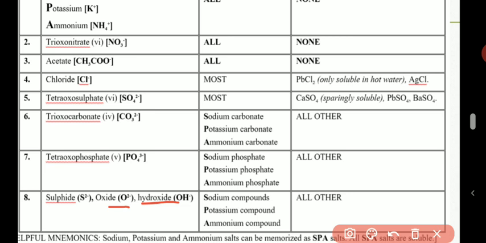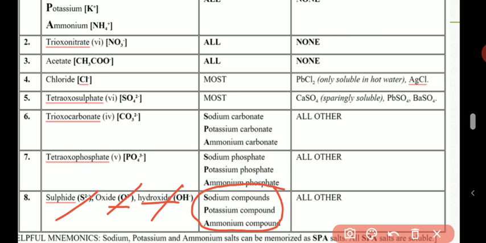But I just want you to know that they are also not soluble, except they are spar salts. So all sulfides, oxides of metals, and hydroxides are insoluble compounds except they are spar salts.